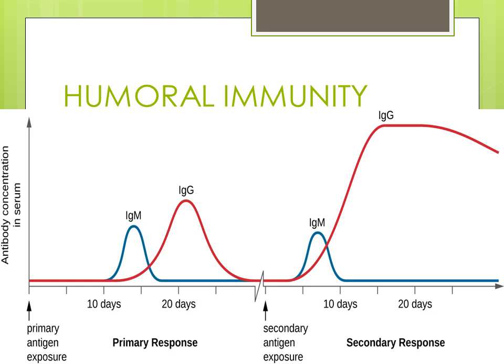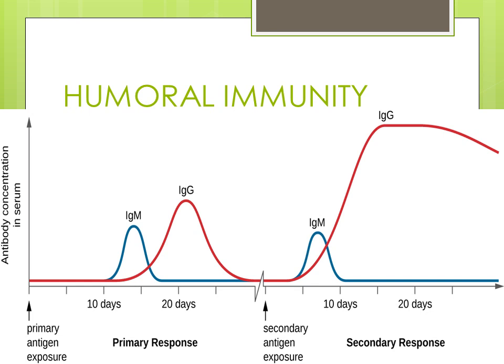When we talk about humoral immunity, it is divided into the primary response and the secondary response. Both of these responses, the primary and the secondary, need to be studied in detail: when IgM will be formed, when IgG will be formed, and when the levels of these immunoglobulins will be at their peak.